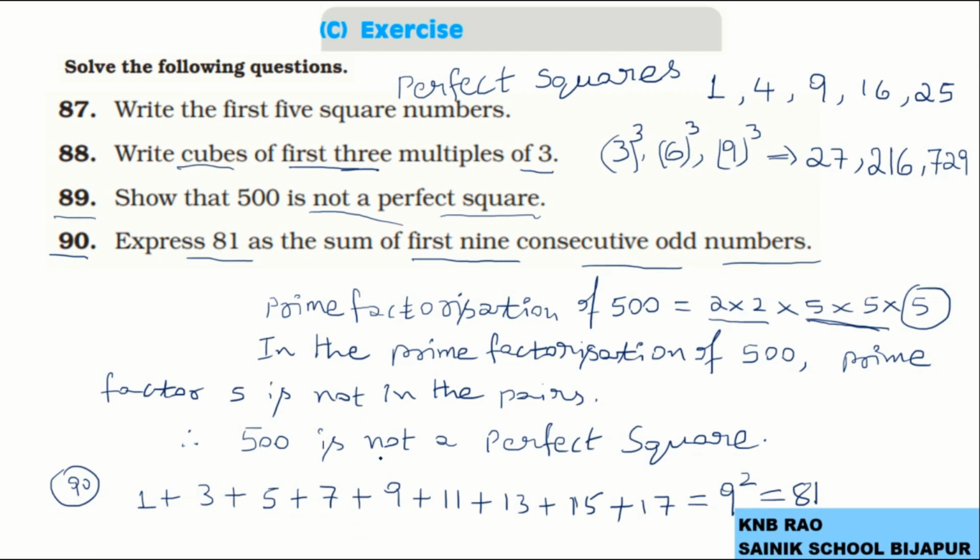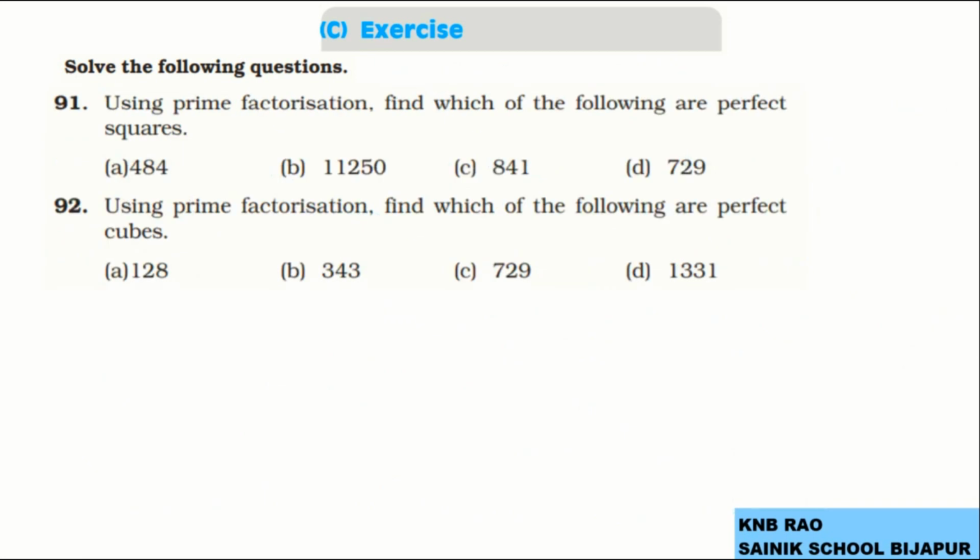So coming to the next question number 91. Now in the question number 91, using prime factorization, find which of the following are perfect squares or not. Just now we did for the 500 whether it is a perfect square or not. For that we used prime factorization.